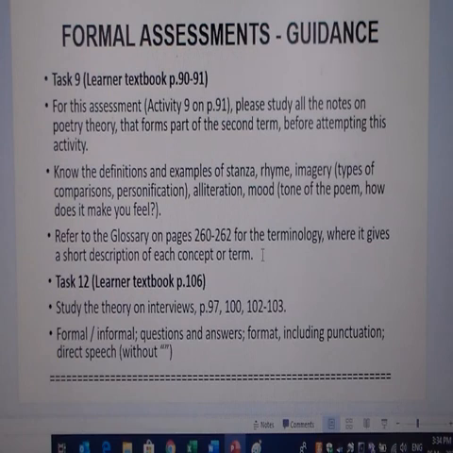You are interviewing a person and asking them certain questions about certain aspects of his or her life or happenings, and this person will then typically reply. There's a specific format which includes punctuation, etc. Although it's written typically in direct speech, in this instance we do not, like a play, we do not use the inverted commas. So familiarize yourself. The theory on interviews is grouped on those pages, page 97, page 100, and then 102 to 103. So first look at that, study it, before you attempt also to do this activity.